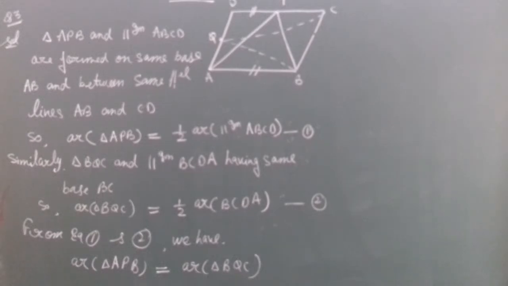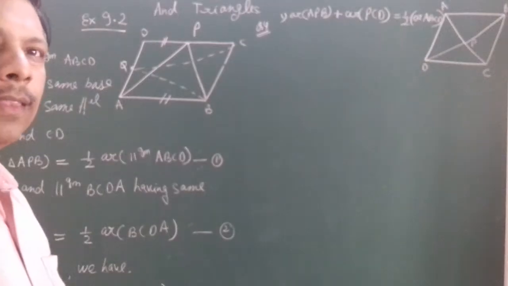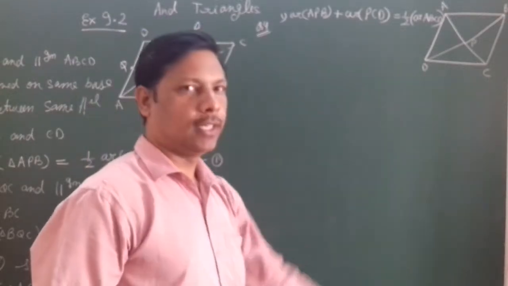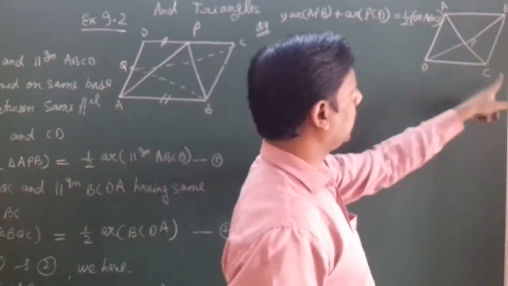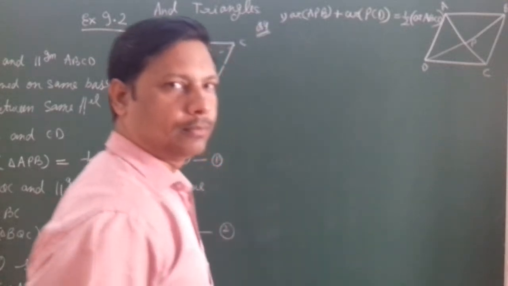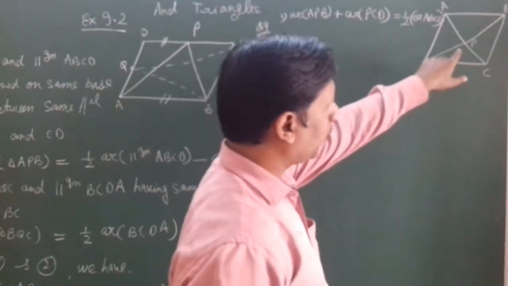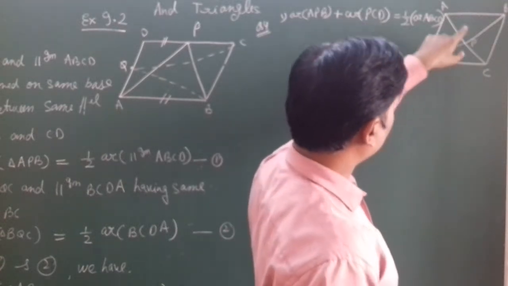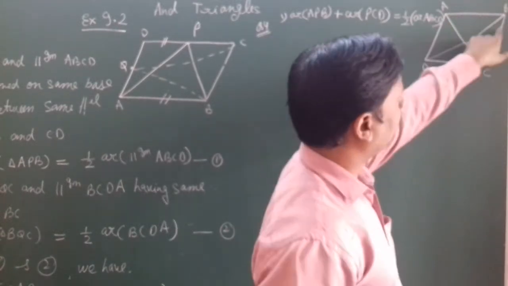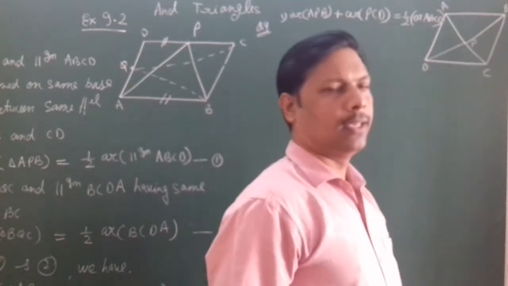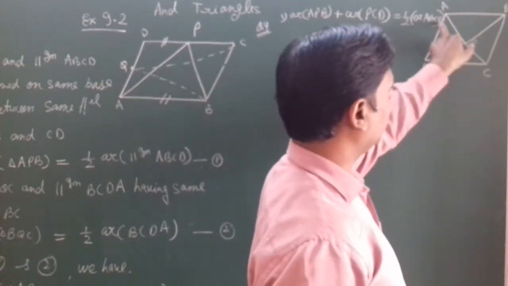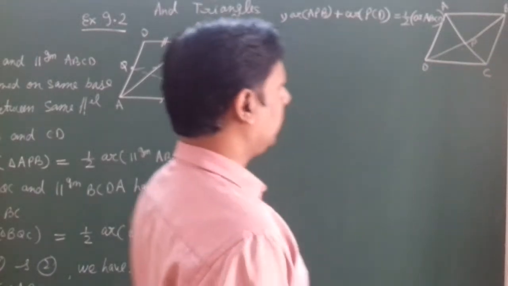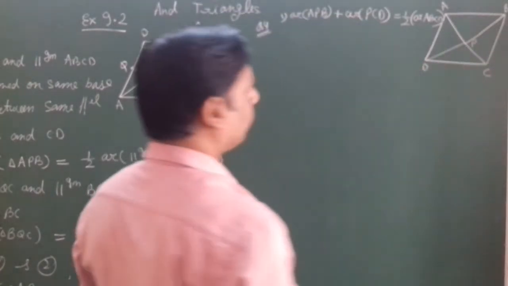Now see question number 4. You are seeing the figure here. ABCD is a parallelogram, and there is a point P lying anywhere inside it. We join A to P and B to P and get triangle APB, and join C to P and D to P. Then triangle CPD is formed.